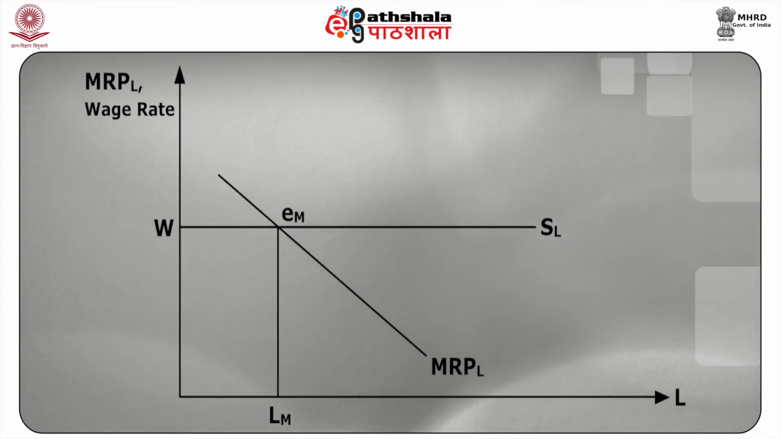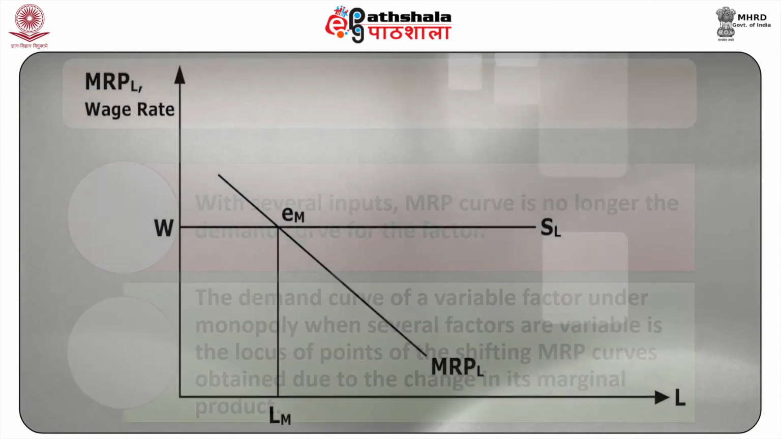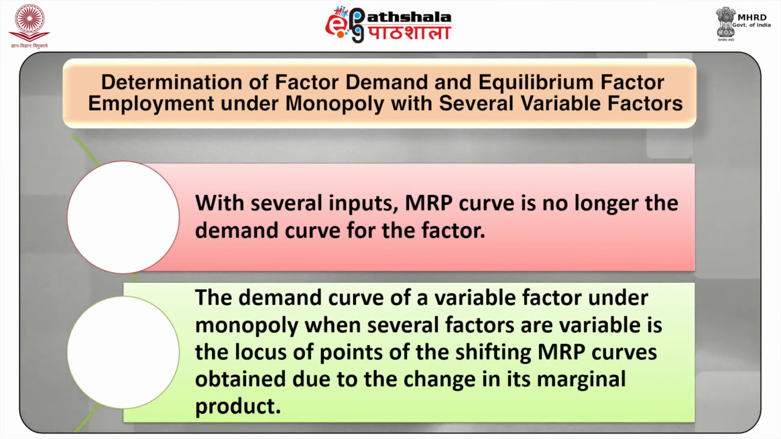For wage rates higher than W, the monopolist would cut down on labor, since the addition to the cost of labor would be greater than the MRPL. Similarly, for wage rates lower than W, the monopolist would hire more labor, as the additional cost of labor would be smaller than the MRPL. Next, we learn about the determination of factor demand and equilibrium factor employment under monopoly with several variable factors.